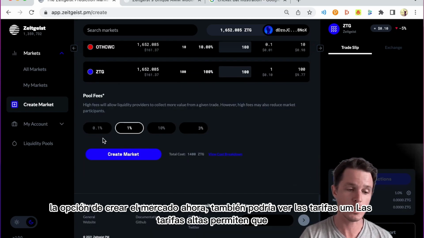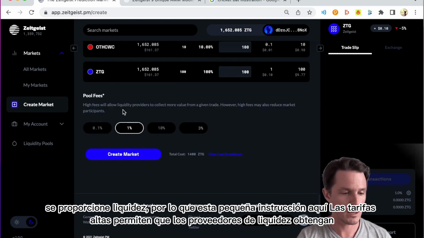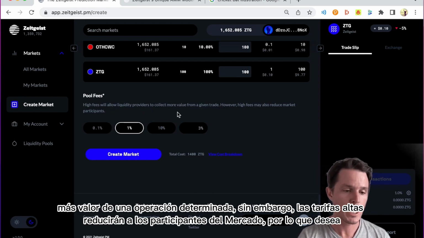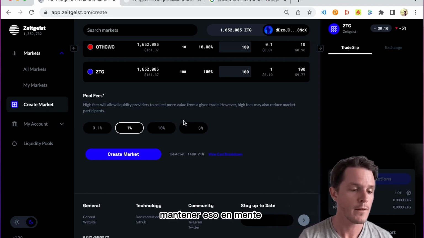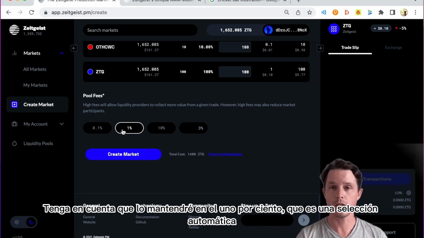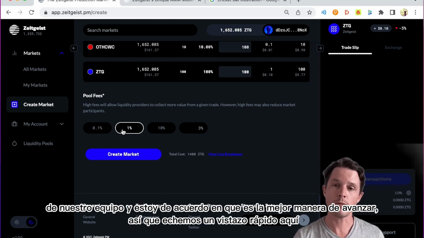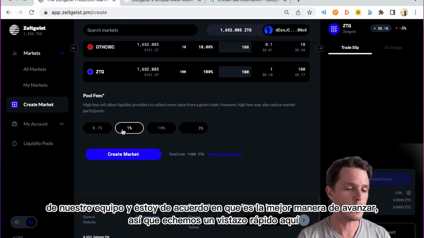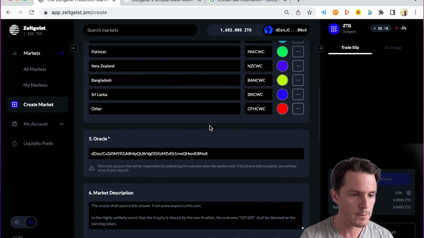Now, you could also look at fees. High fees allow liquidity providers to collect more value from a given trade. However, high fees will reduce market participants, so you want to keep that in mind. I'm going to keep it at 1%, which is an automated selection from our team, and I agree that is the best way forward. So let's just have a quick go through here.